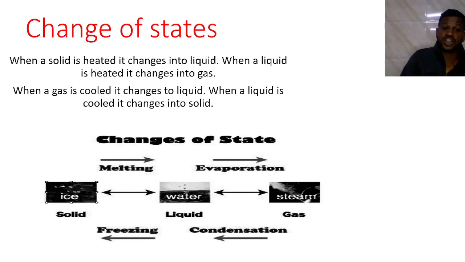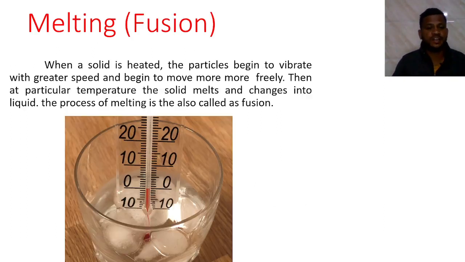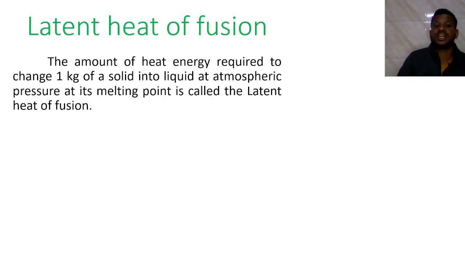And the next point is change of state. It means the change of state of matter. We saw here that ice, a solid, can convert into liquid, and liquid can convert into gas. Gas is converted again into liquid, and liquid is converted into solid. Next we discussed melting, which is nothing but the fusion process, and the latent heat of fusion.